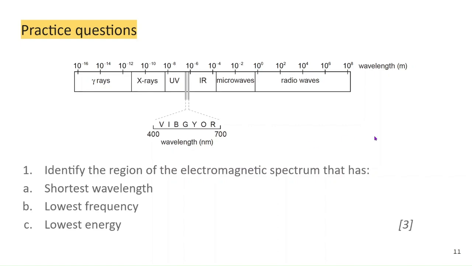So here's some more questions. Identify the region of the electromagnetic spectrum that has the shortest wavelength, the lowest frequency, and the lowest energy. So take a second, try and answer those questions.